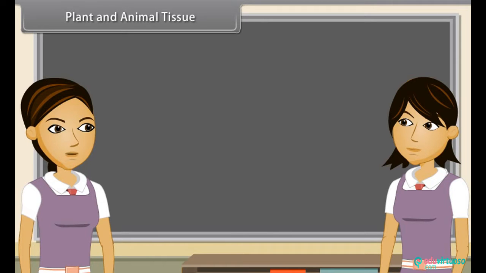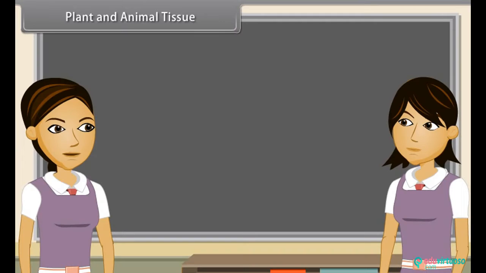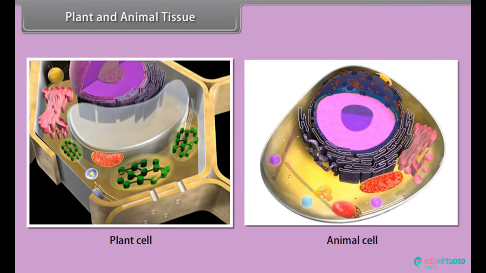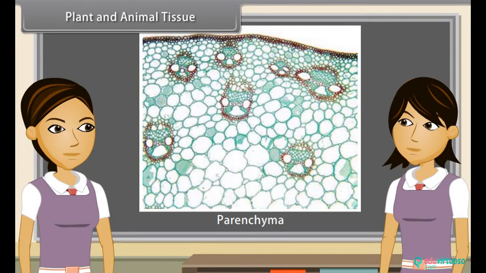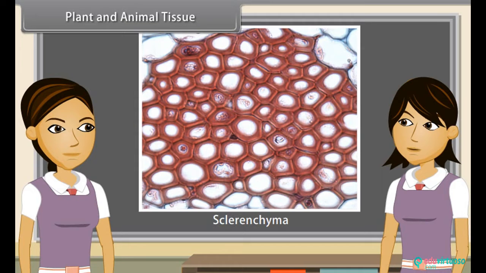Plant and animal tissue. Plants and animals both are living organisms, but their internal structures are entirely different. Can you tell me why? I know one major difference is that plants are autotrophic. That is, they can make their own food in the presence of sunlight, carbon dioxide and water with the help of chloroplasts. They are fixed at one place. So the tissues in plants are mainly of such types which give them strength. Some of them are also dead tissues which give mechanical strength.